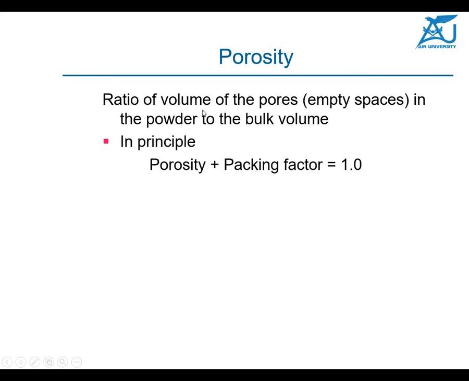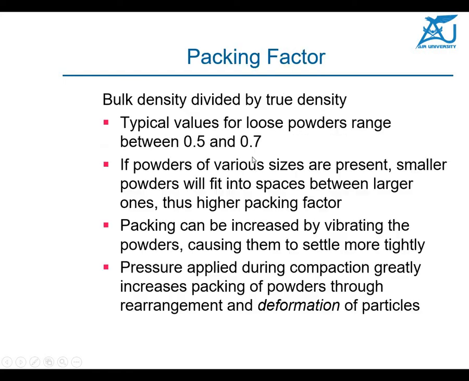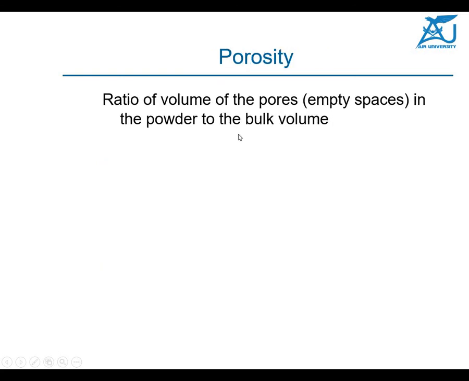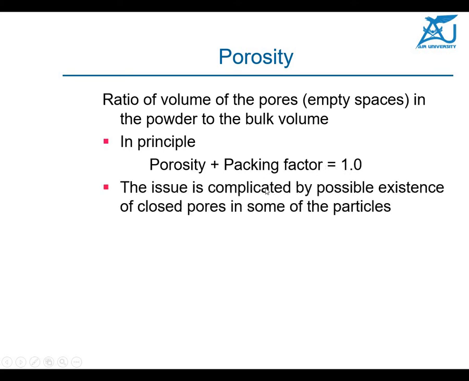In principle, if the porosity plus the packing factor are added together, that will give you a factor equal to 1.0, because porosity is basically how much of the volume is occupied by the pores, and the packing factor is the bulk density divided by the true density, as we discussed. So if we sum up both factors, porosity plus packing factor, you will get 1.0 now. This is a very important formula which we will be using in the further terms now.